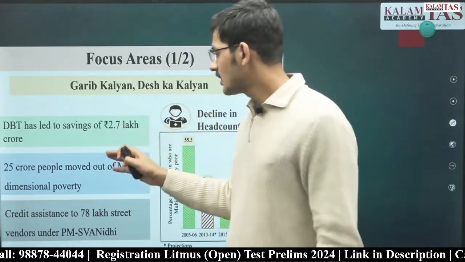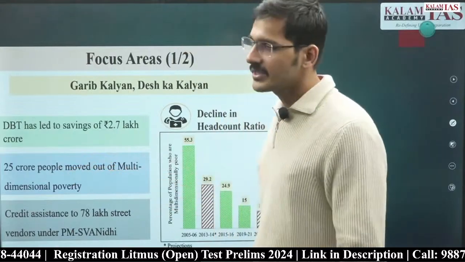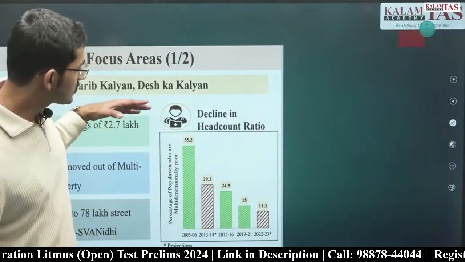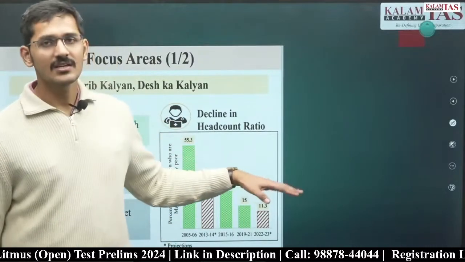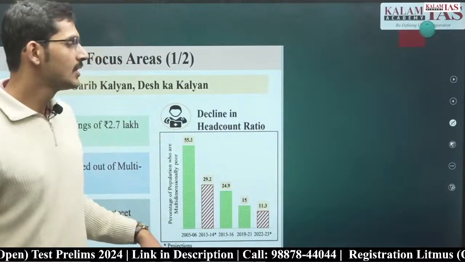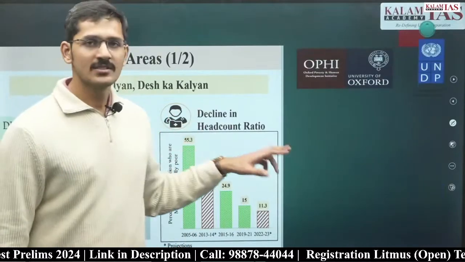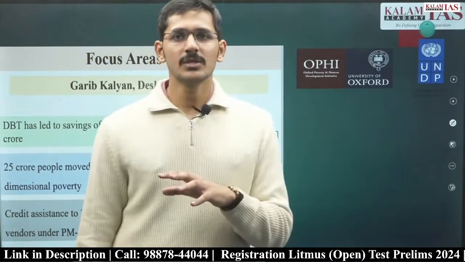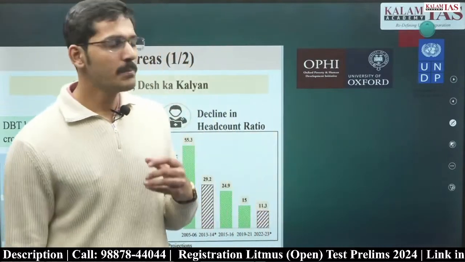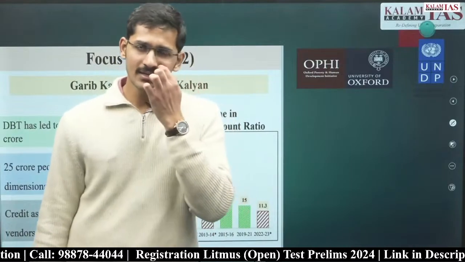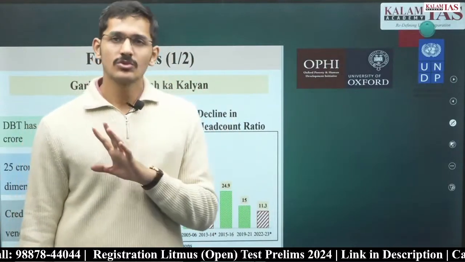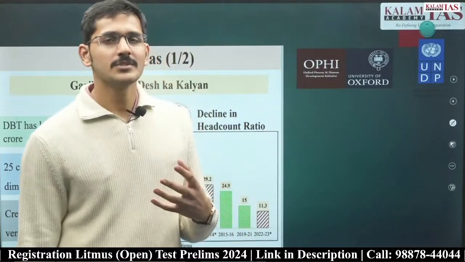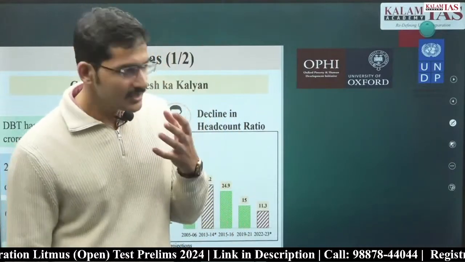24 crore people moved out of multidimensional poverty. Now, what is important in this graph is that multidimensional poverty is reducing consistently, and it is around 11.3%. The other thing is that the government of India has talked about multidimensional poverty in their budget after many years. For the past 4-5 years or more, the government of India was not talking about multidimensional poverty. So this year they have talked about it, and you should know certain things about it.